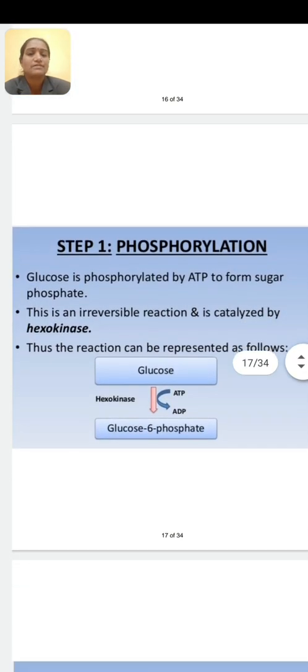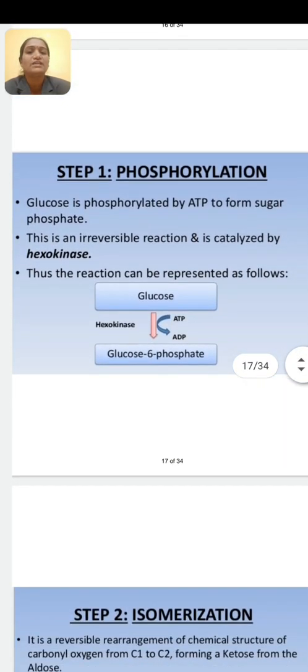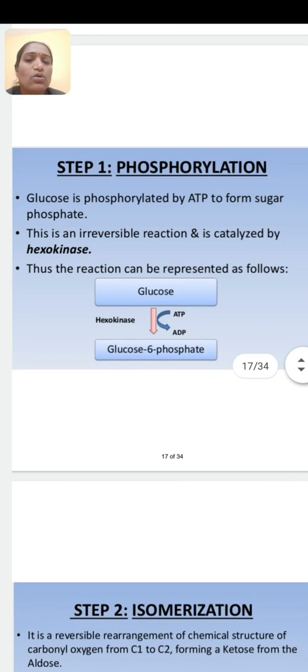Step first, what is the name? What is the reaction here? Phosphorylation. Glucose is phosphorylated by ATP to form sugar phosphate. Okay, this is an irreversible reaction and is catalyzed by the enzyme hexokinase. Thus the reaction can be represented as glucose undergoes phosphorylation to form glucose 6-phosphate.